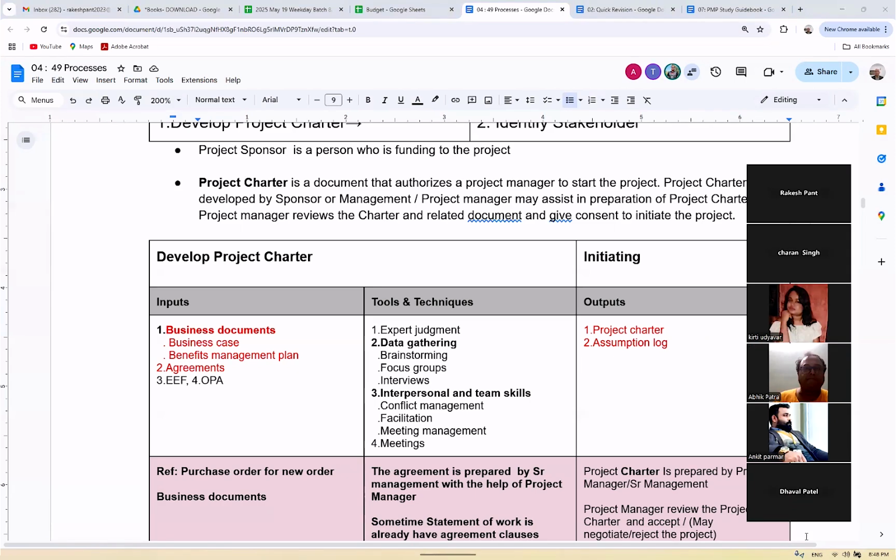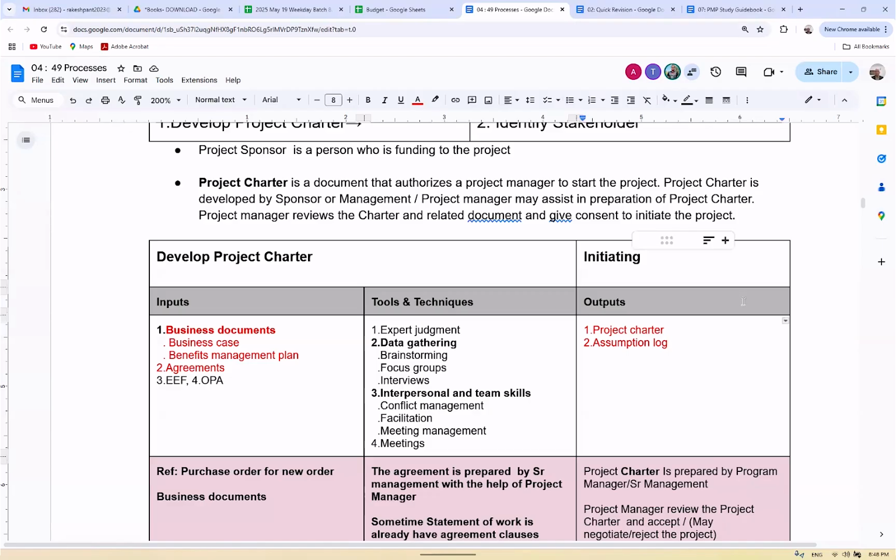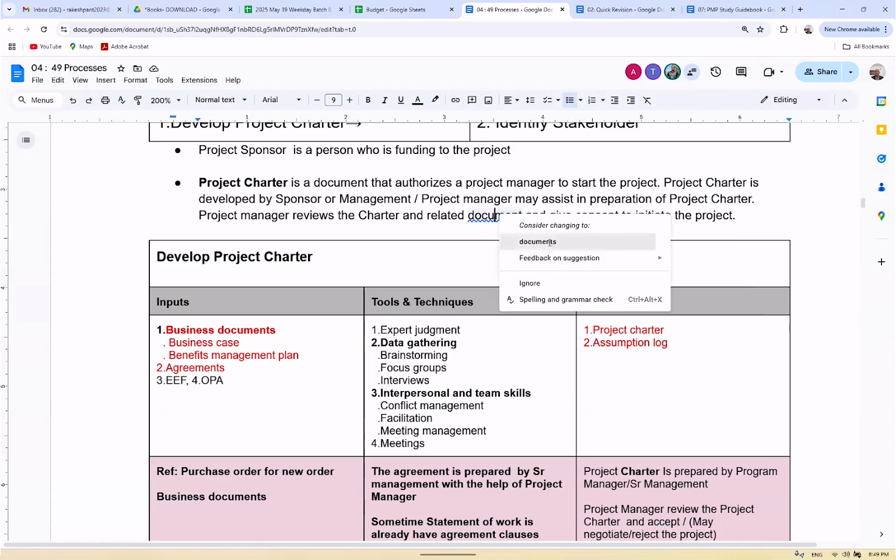In our organization, we are preparing the project charter and getting the confirmation from the CEO, my reporting manager. Right, so that's not the right approach. Therefore, I'm saying whatever you're doing in your company, keep on doing it. I'm not the right person to stop it.